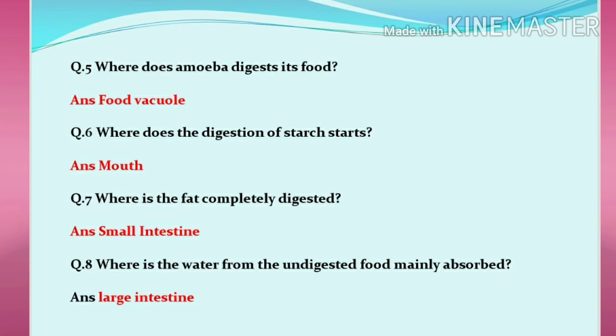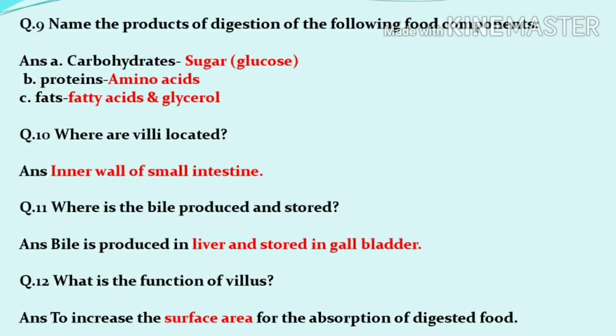Where is the water from the undigested food mainly absorbed? And the correct answer is the large intestine. So the large intestine is the area where the waste product comes with water, and here the water is absorbed.